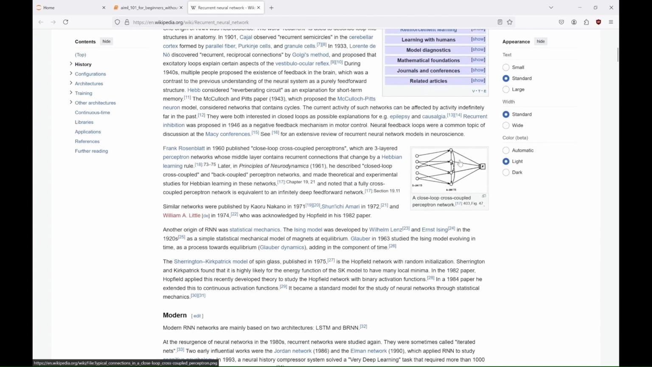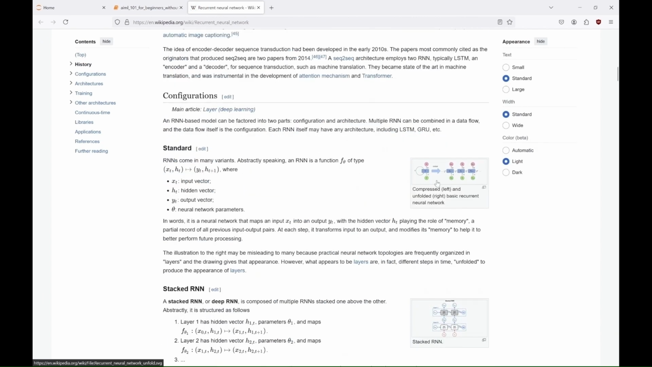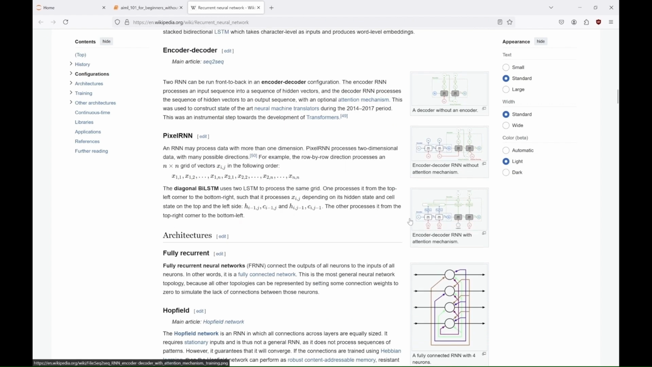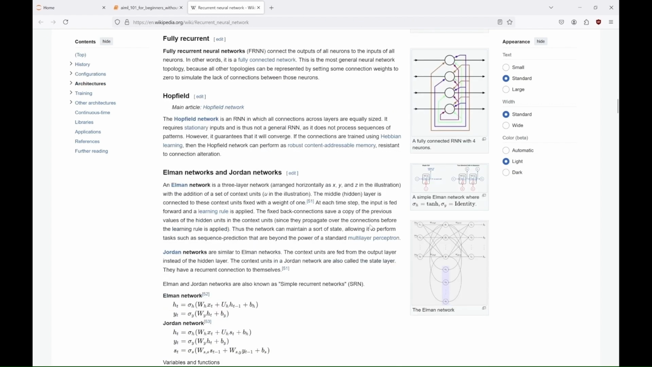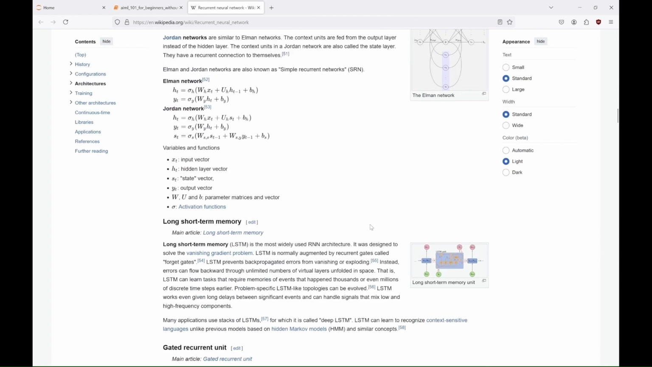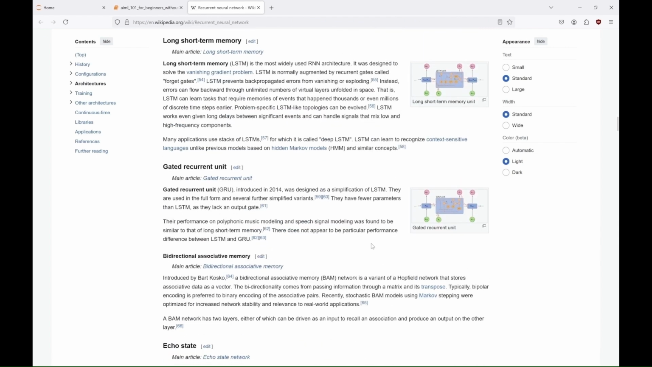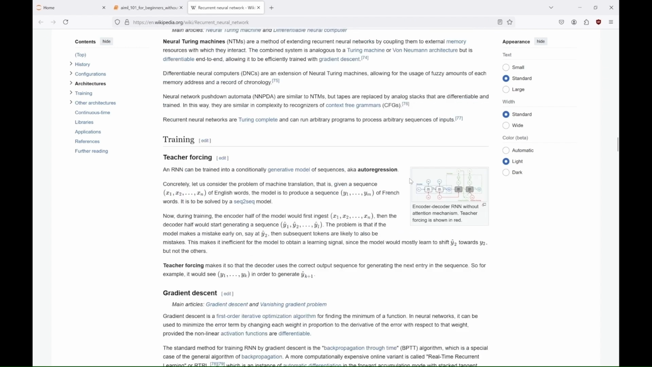RNNs, recurrent neural networks, were designed to process sequential data, where the output at each time step depends on previous inputs, making them ideal for tasks like natural language processing and time series analysis. A significant advancement in RNNs was the long short-term memory architecture, LSTM, which addresses the vanishing gradient problem by using gates to control the flow of information, enabling the model to capture long-term dependencies more effectively.